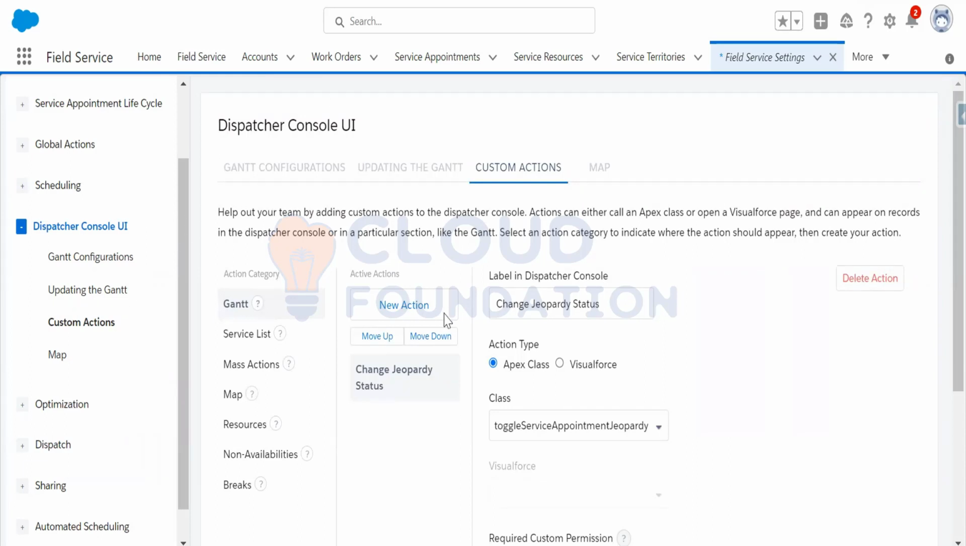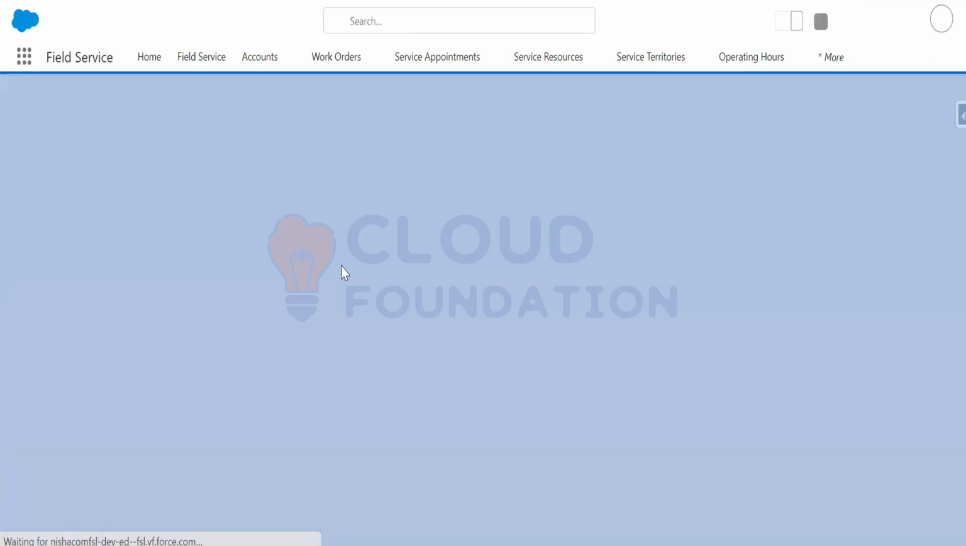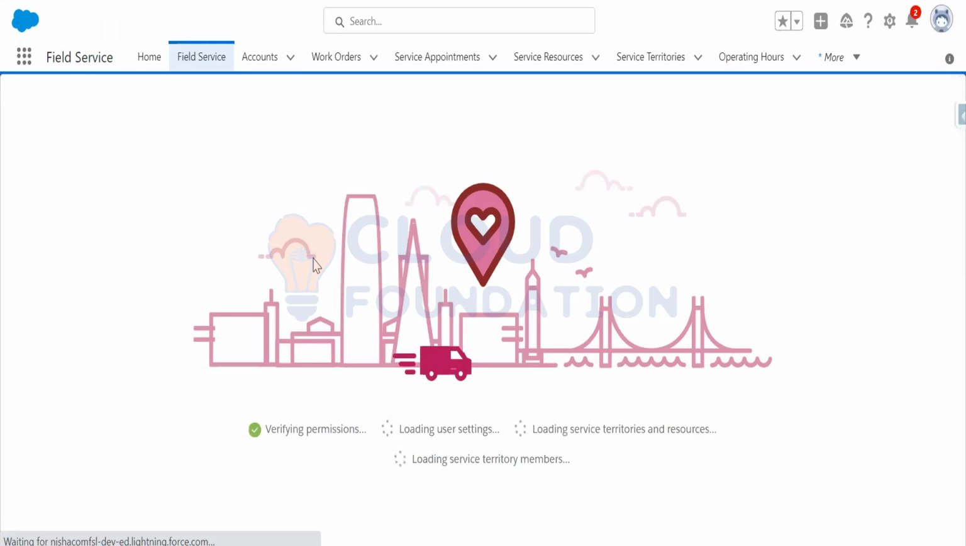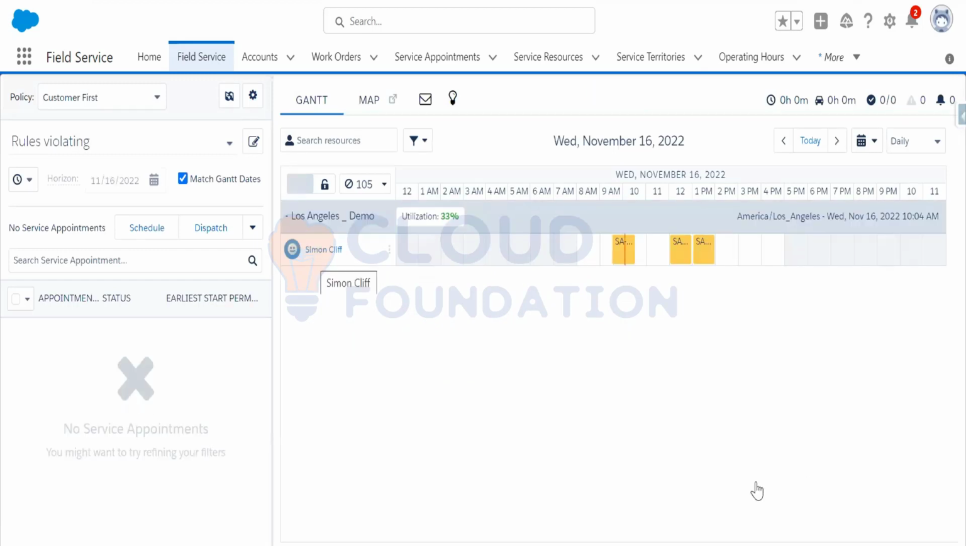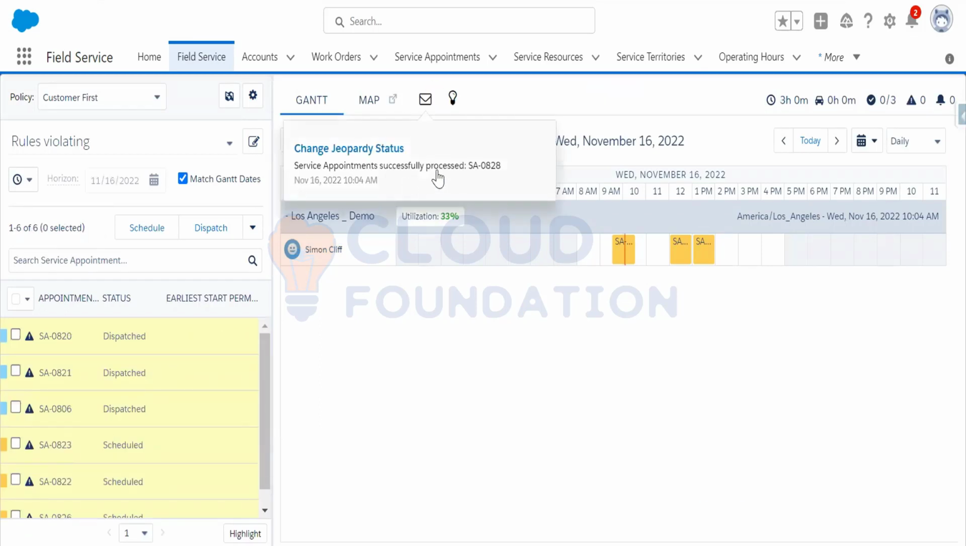So now if I go to the field service, just refresh this page. Yeah, so if you right click that, look at this, Change Jeopardy Status is there. So you can make this service appointment jeopardy status, which is actually service appointment successfully processed.